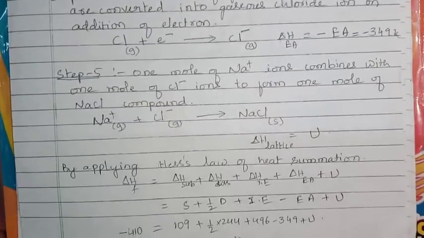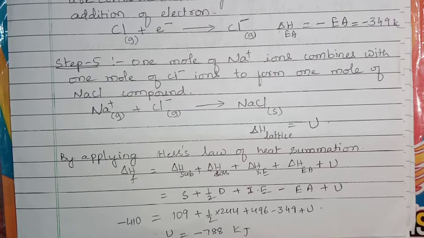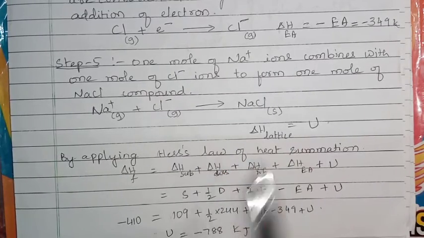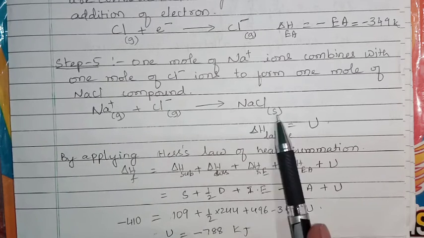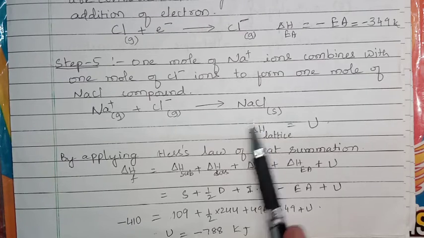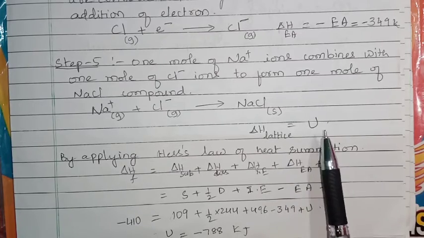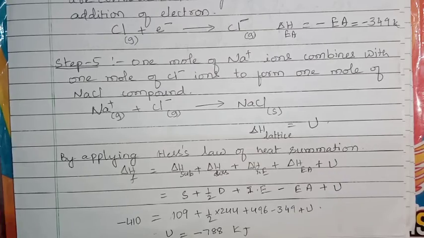Okay, next, step 5. In that flask we have 1 mole Na plus and 1 mole Cl minus. These Na plus and Cl minus, positive and negative charges, attract each other. So by attraction there is formation of solid sodium chloride, and during that energy is released. That energy is nothing but lattice enthalpy or lattice energy, and it is denoted by U.